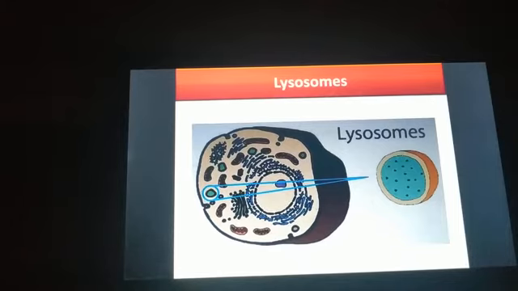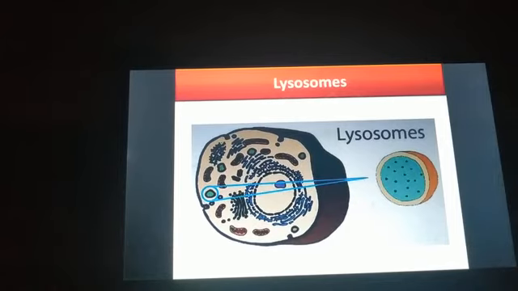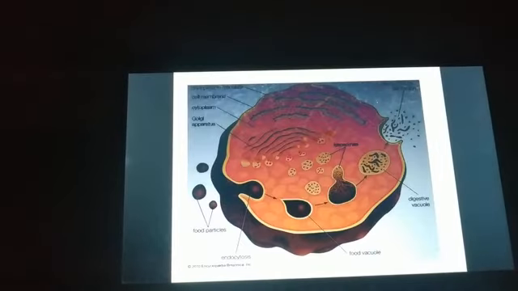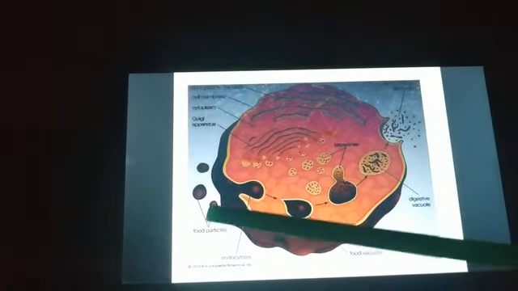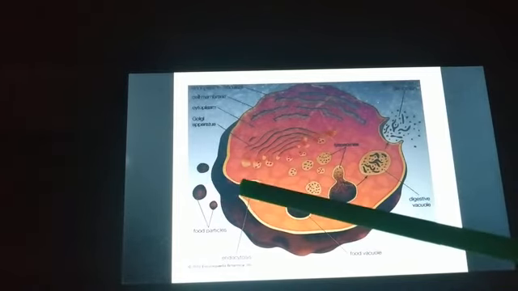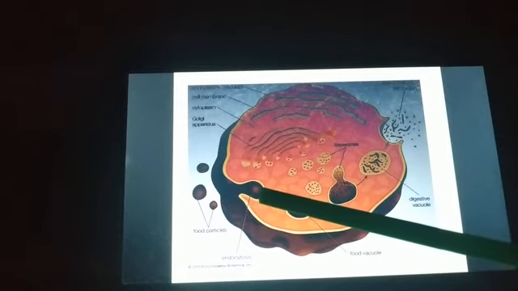When they get activated, they are called secondary lysosomes. The function mentioned is that they help in digestion of food materials or any pathogens if they enter our body. So what happens? The food particles or the pathogens are engulfed by the cell through phagocytosis. You can see here, suppose these are the food particles. They are engulfed by the cell, or they enter the cell.